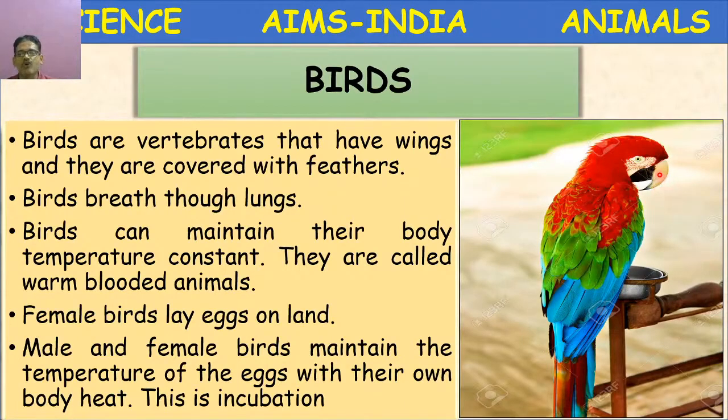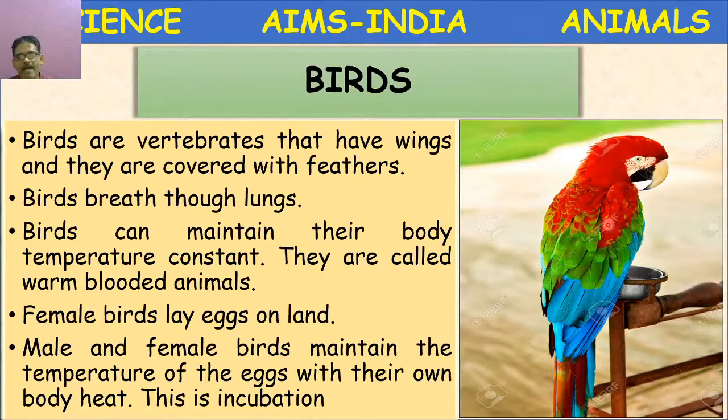Their jaws are modified into a beak, and their forelimbs are modified into wings. And they breathe with the help of lungs. They are higher vertebrates, so they maintain their body temperature constant. So they are called warm-blooded animals or homeothermic animals.